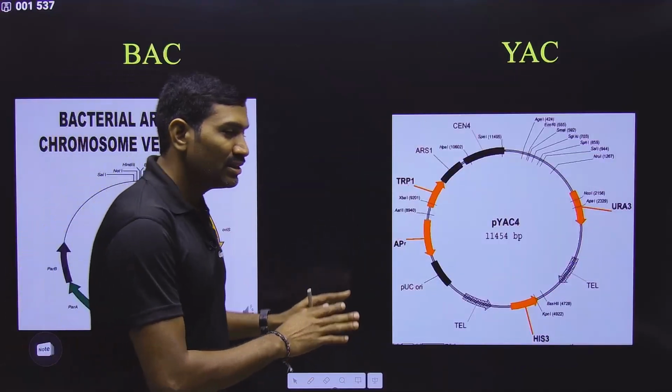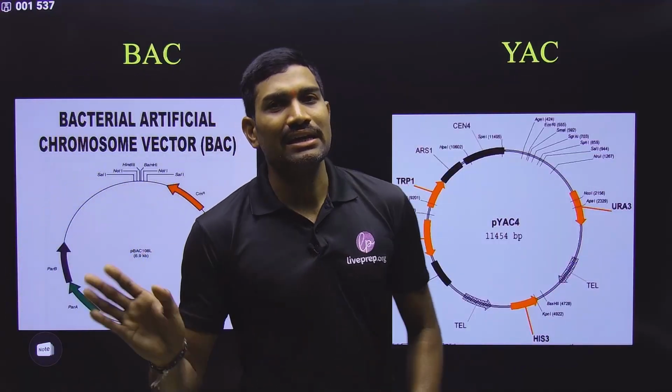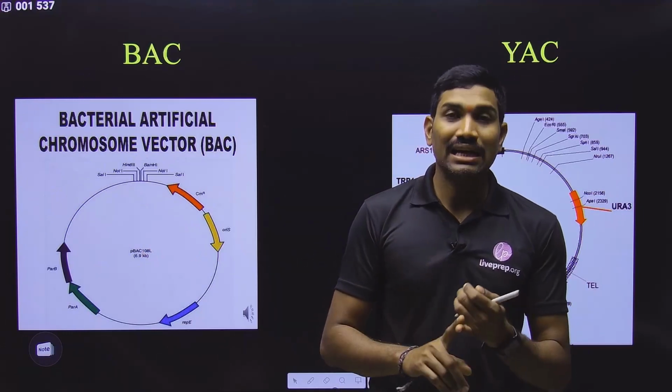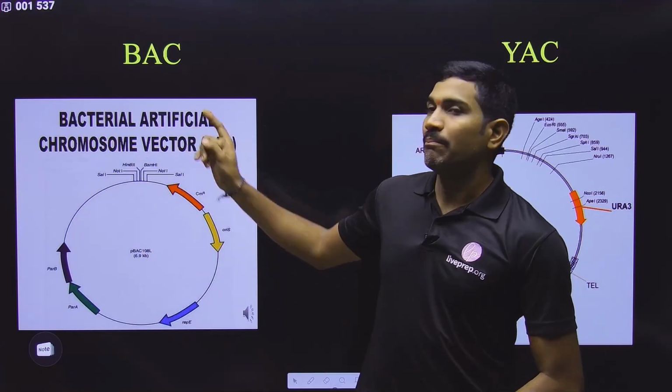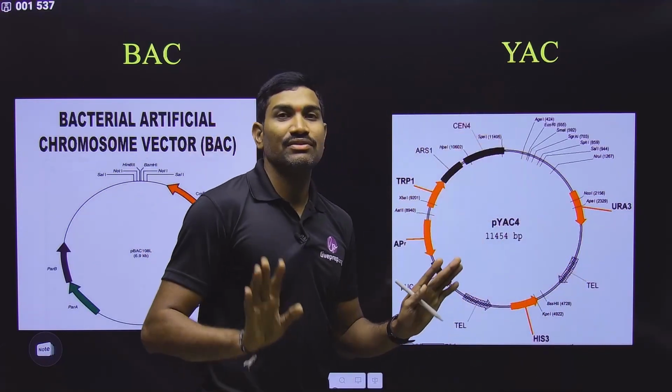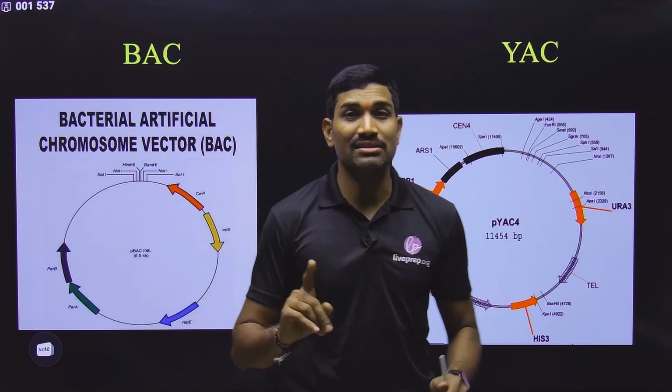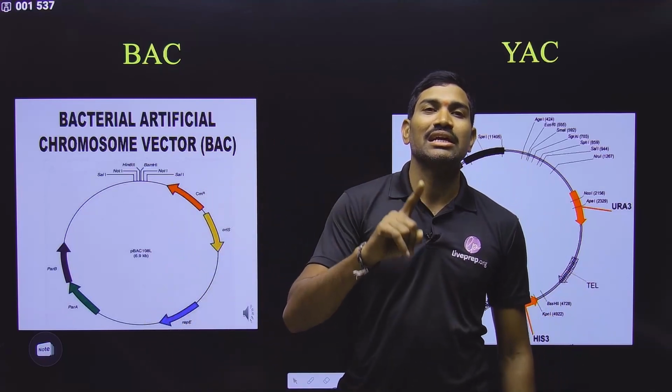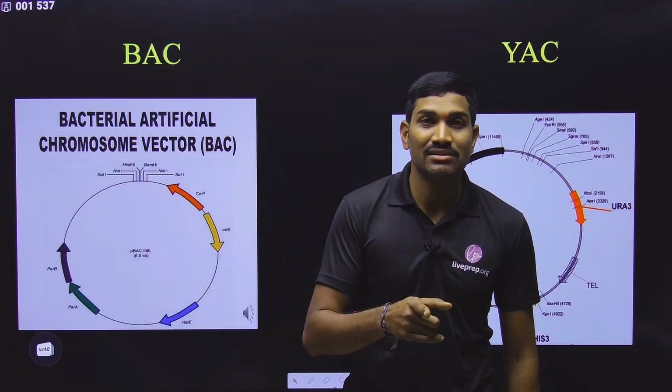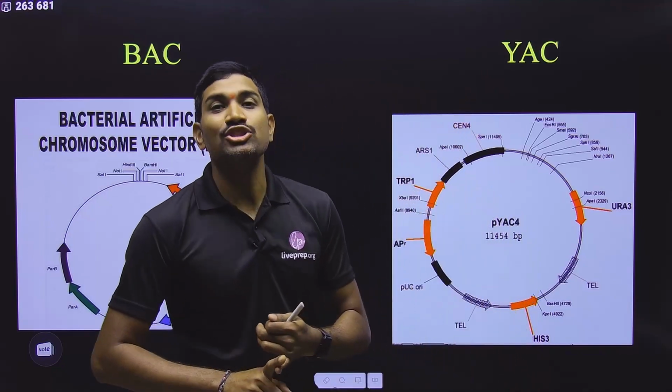Okay. With this, regarding the plasmids, it is completed. Under the artificial chromosomes, bacterial artificial chromosome and yeast artificial chromosome, I am not going into the details. These names we studied under molecular basis of inheritance, under the human genome project.